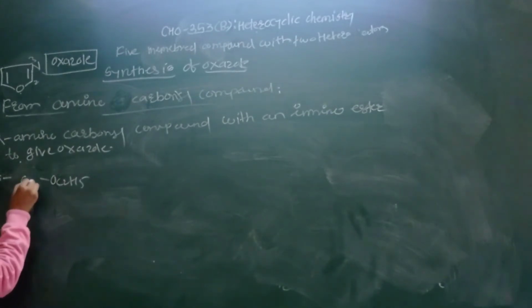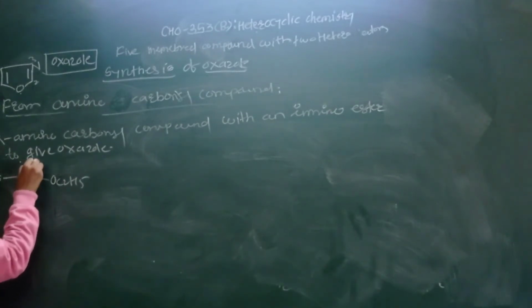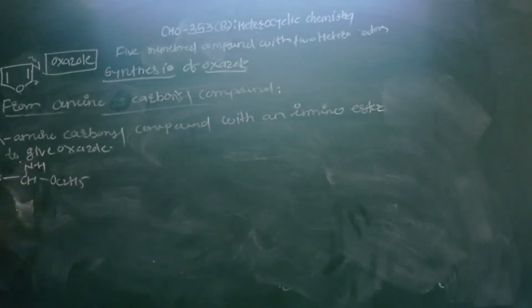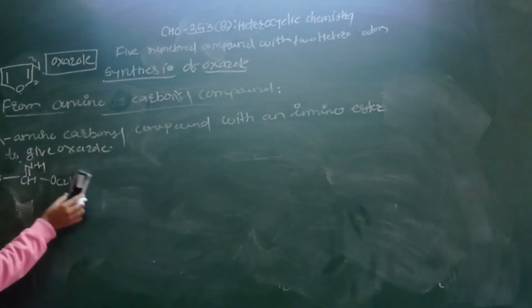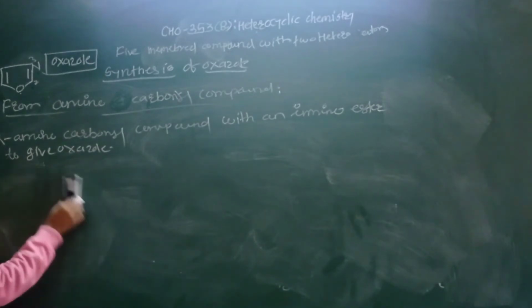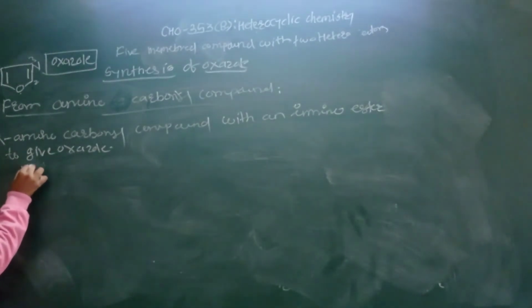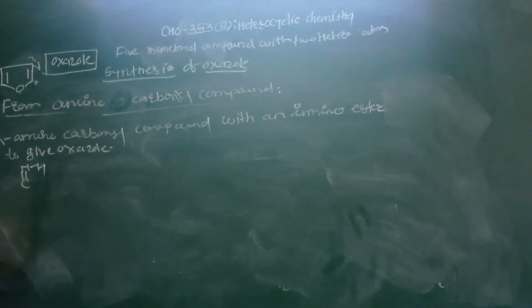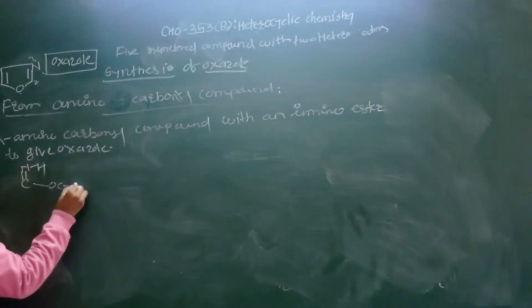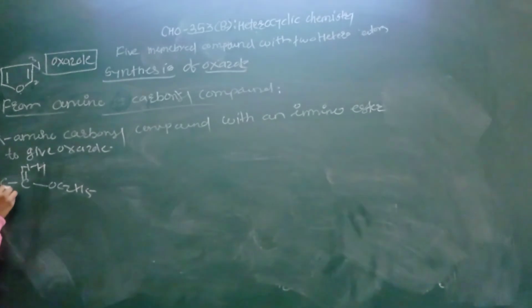See here, CH NH. So this is the alpha amino bond of this carbon. 1, 2, rewrite again, sorry, C double bond NH, again OC2H5 and C6H5.